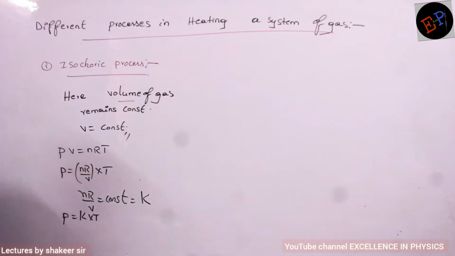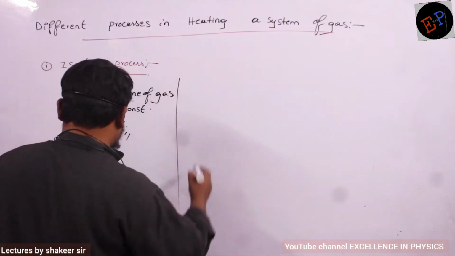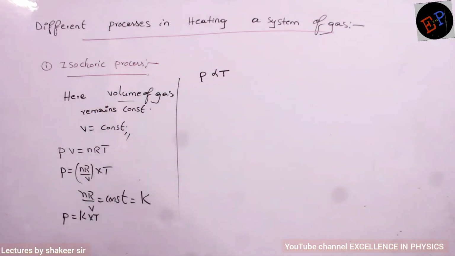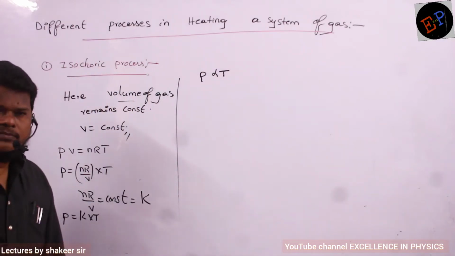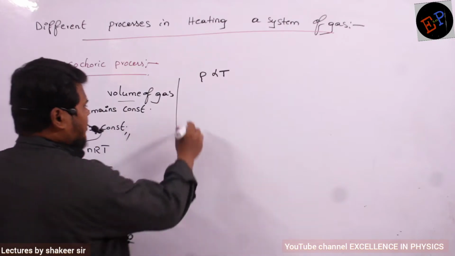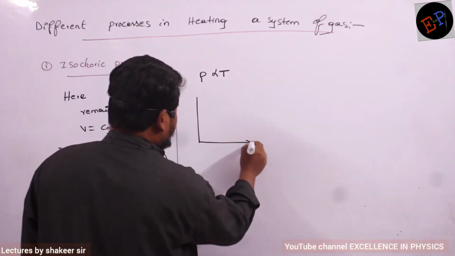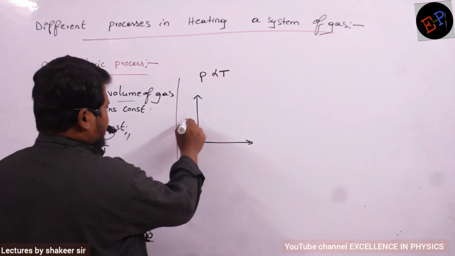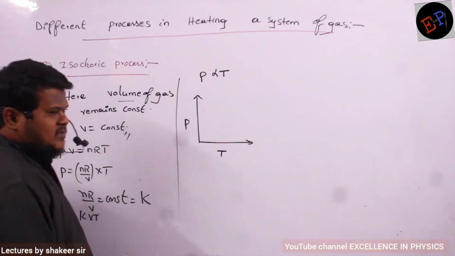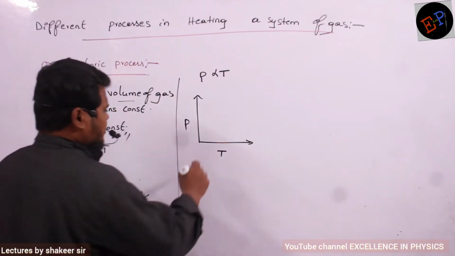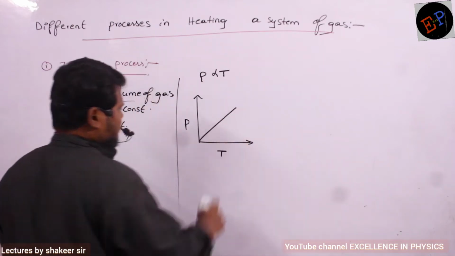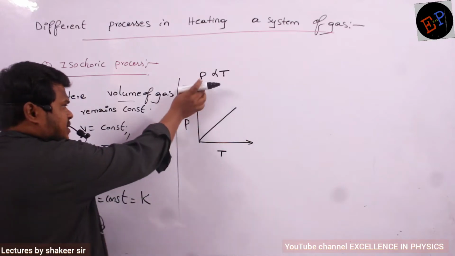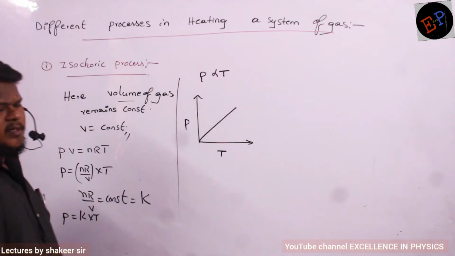So therefore I can also write the same relation: P is directly proportional to temperature. Pressure is directly proportional to temperature. If you draw the pressure and temperature graph, this is pressure and this is temperature. This graph I have to draw like this, and this will be the shape of the graph, because as pressure increases, temperature also increases.